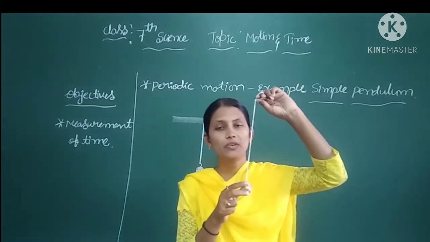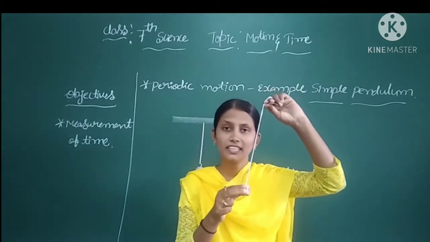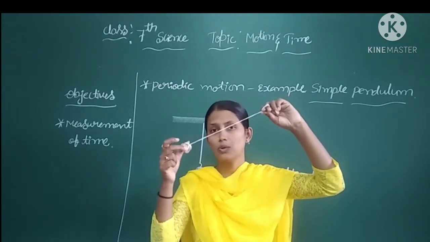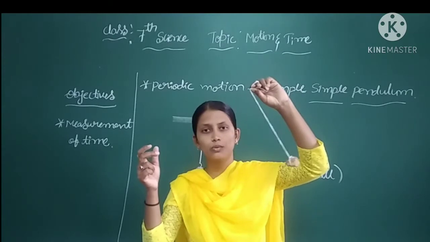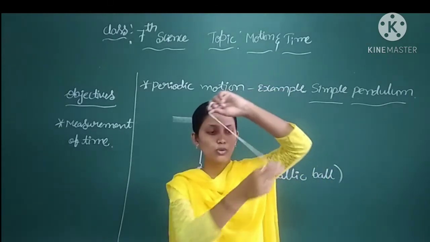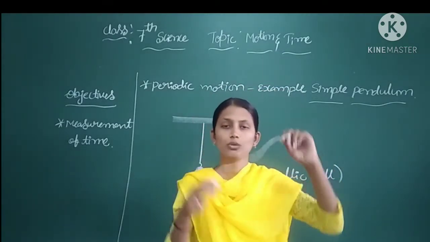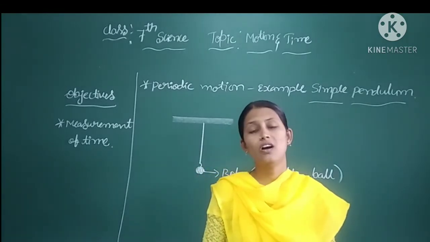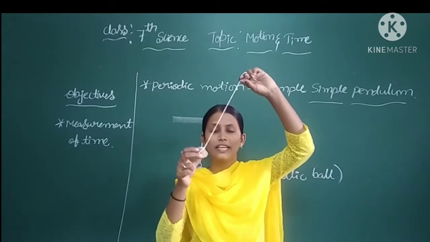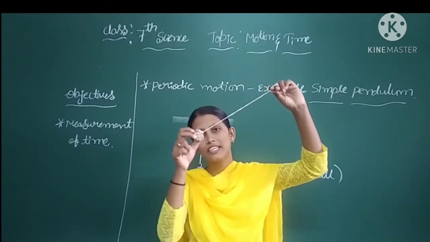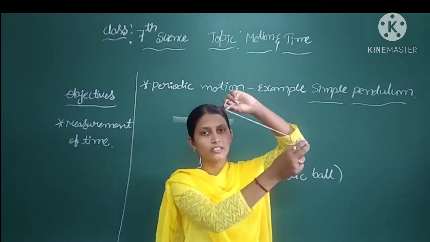When I take the bob of the pendulum slightly to one side and release it, it starts to move to and fro. This to and fro motion we call the oscillatory motion. Now look here. When I release this pendulum from a side, it moves from here to here.